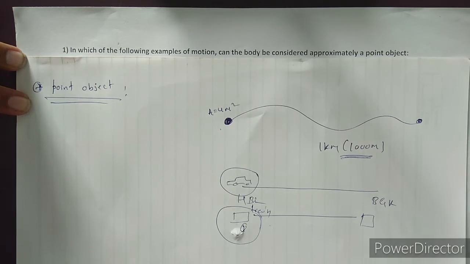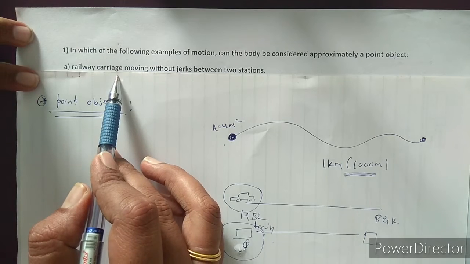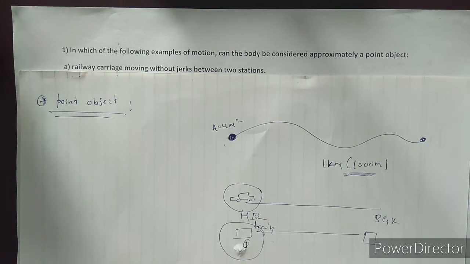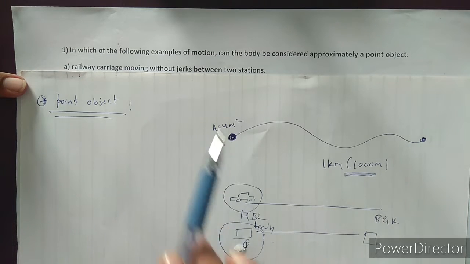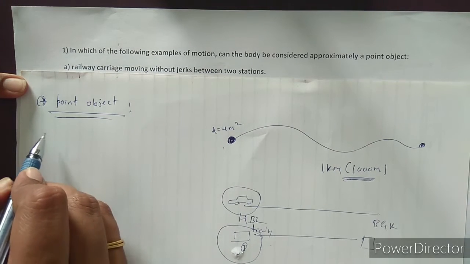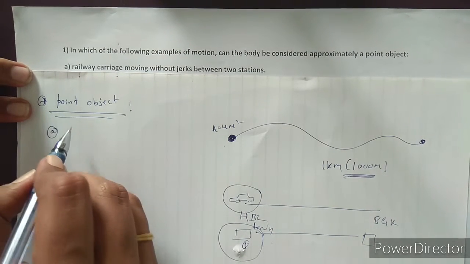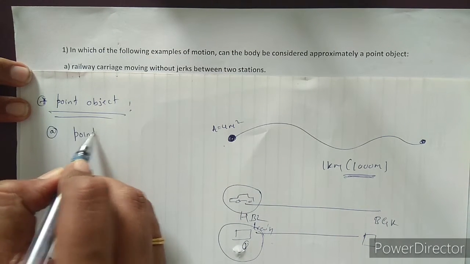Okay, see here, the first point. A railway carriage moving without jerks between two stations. That means the railway carriage is moving with uniform acceleration. In this case, they mention two stations, which means the distance between the two stations is large. In such cases, the size of the railway carriage is very small. So we consider the railway carriage as a point object. The first one is a point object.